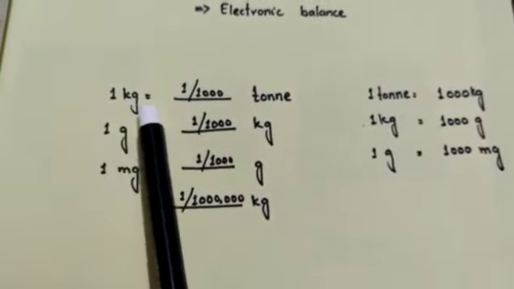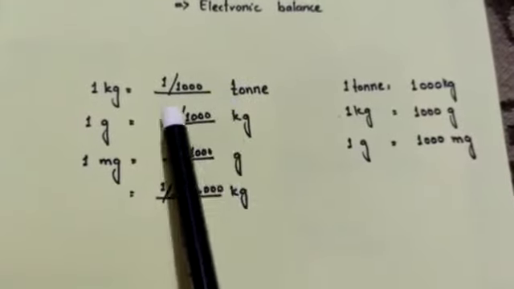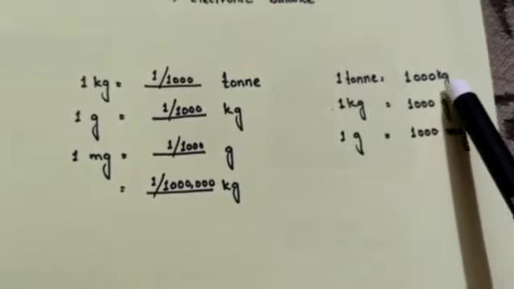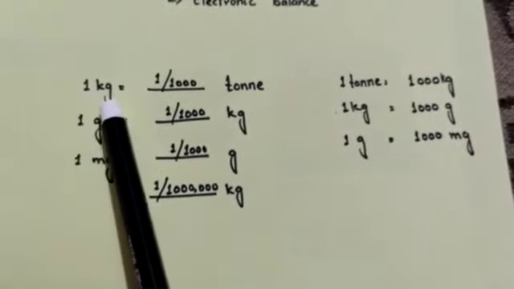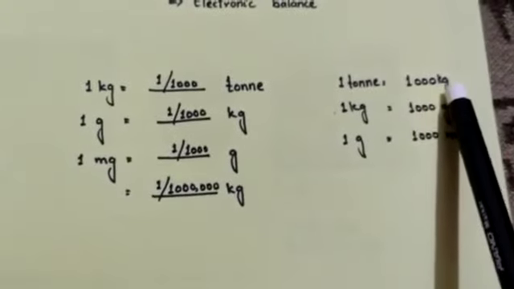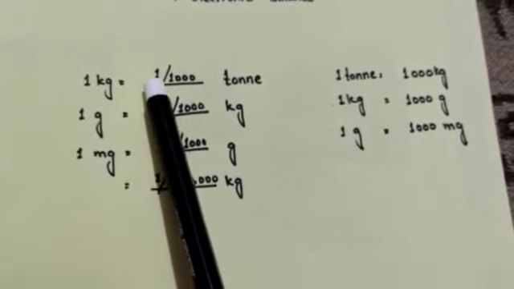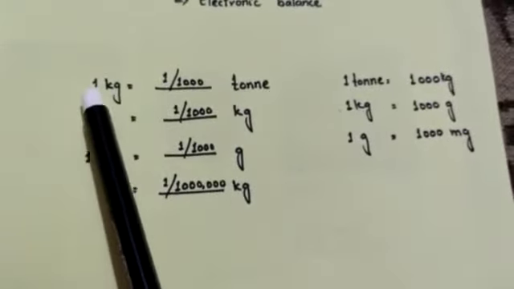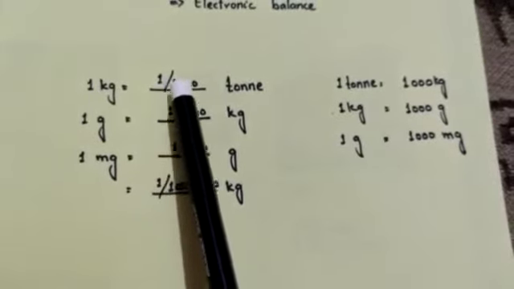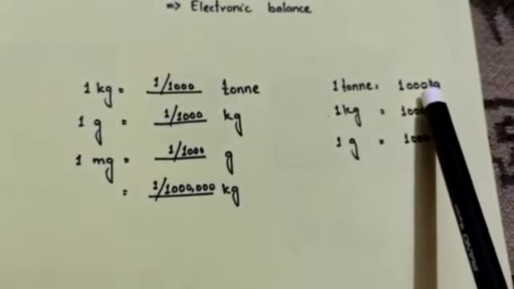Here I have written down 1 kilogram is equal to 1 by 1000 ton. Why did I write this? Because I told you that 1 ton is equal to 1000 kilogram, but there is a question that 1 kilogram is equal to how many tons. So we have to move from the smaller unit to the larger unit, so that's why we use a divide sign, means 1 divided by 1000. We have 1 kilogram, so we write down here 1 as a numerator, and denominator that is 1000, because 1 ton is equal to 1000 kg.